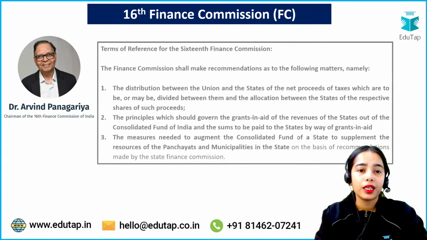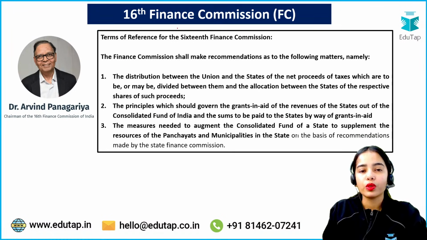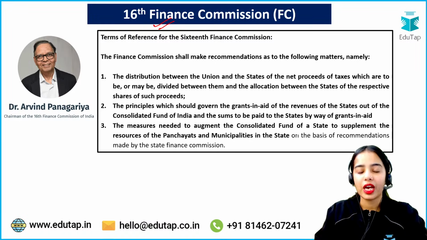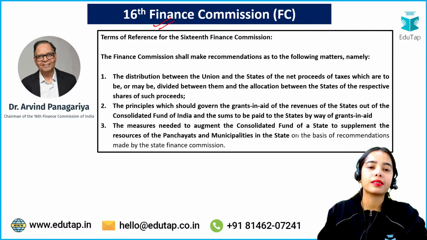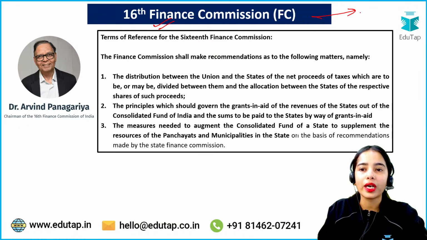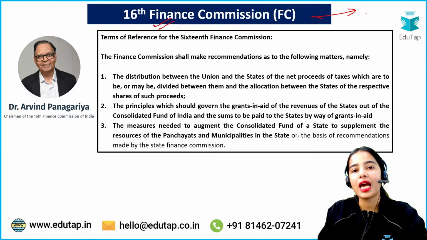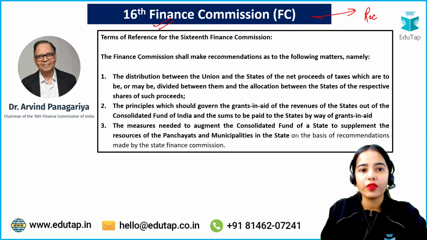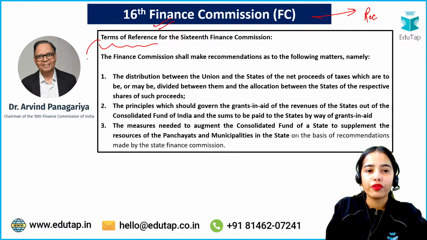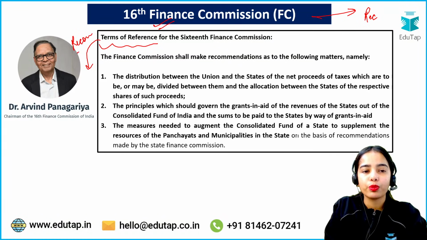Now coming to the terms of reference. For the 16th Finance Commission, we have understood the vertical devolution and the horizontal devolution. Now let's discuss on what lines the 16th Finance Commission had to provide the recommendations. What were the terms of reference for which the recommendations had to be provided?